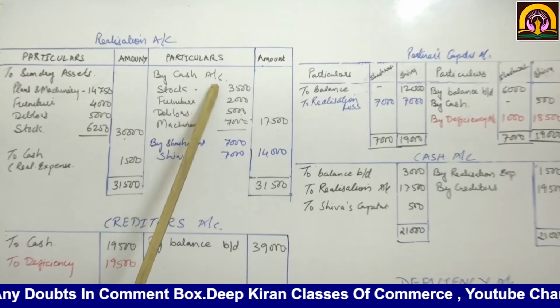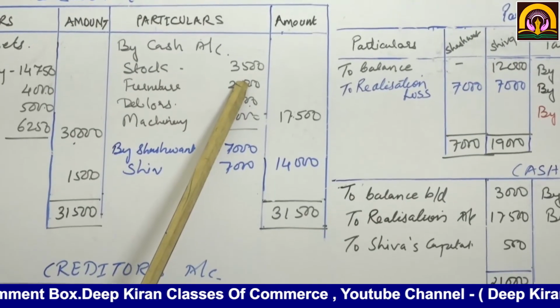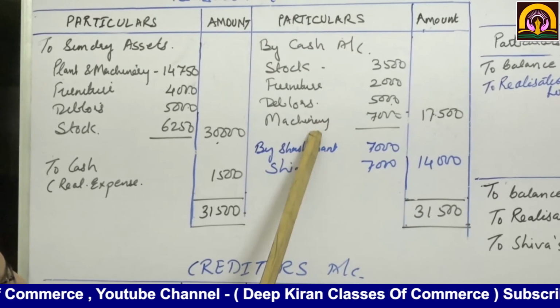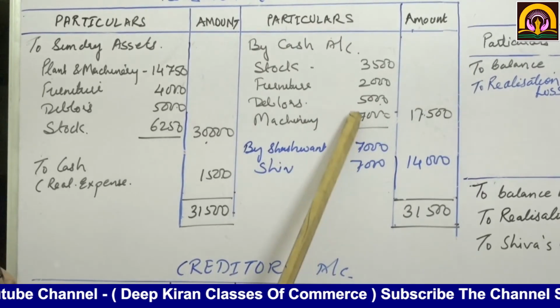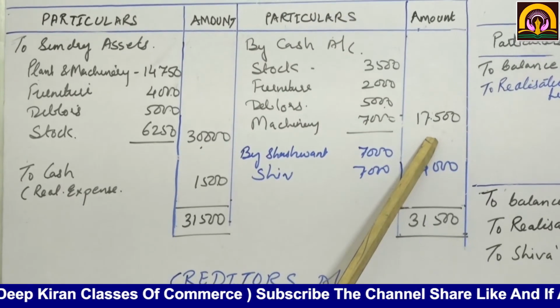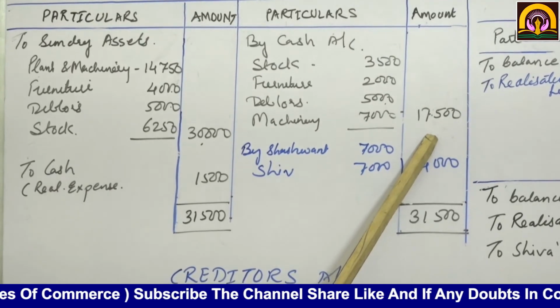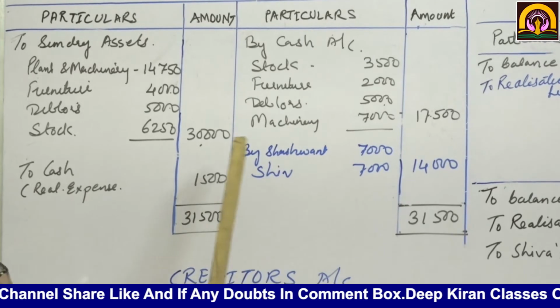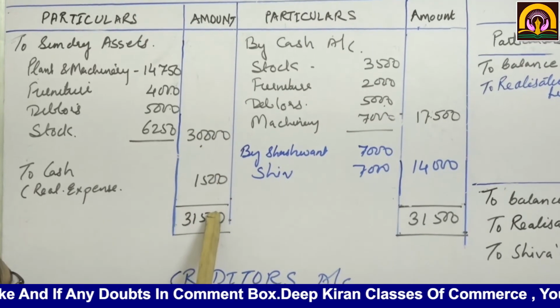Now assets were realized, so cash has come in the firm. So by cash, stock 3,500, furniture 2,000, debtors 5,000 and machinery 7,000. If you total up this comes to 17,500. Now you close the realization account.